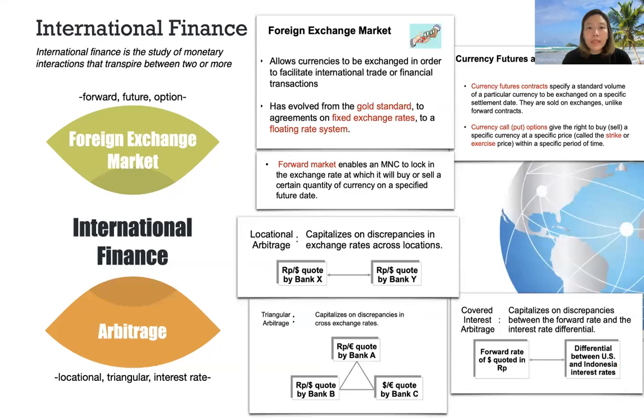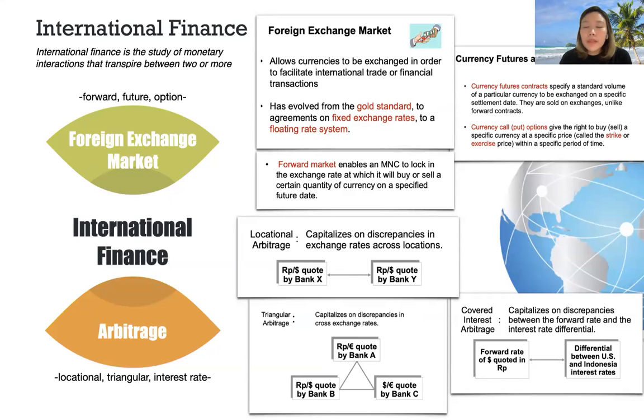International finance is the study of monetary interaction that transpires between 2 or more countries. There are 2 types: foreign exchange market, that consists of forward, future, option, and arbitrage: locational, triangular, and interest rate. The foreign exchange market allows currencies to be exchanged in order to facilitate international trade or financial transactions. It has evolved from the gold standard to agreements on fixed exchange rates to a floating rate system.